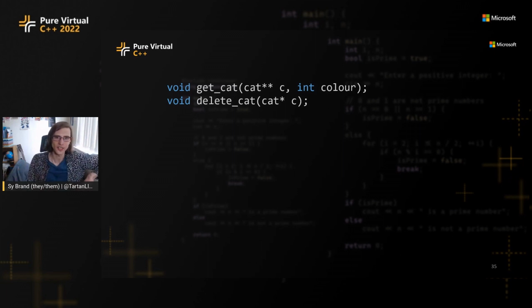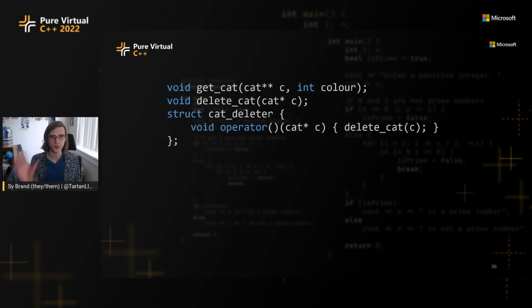And you give it the color of the cat that you want, which is represented as an int, even though we have an enum for it in our nice C++ code. And then we have a deleter function, because we want to reclaim the memory for the cat once we're done with it. So how are we going to use this in our nice C++ 23 application? We don't want to forget to reclaim the memory. We don't want to be dealing with the int for the color when we've got nice enums, things like that. So we want to be using like a unique pointer for this, right?